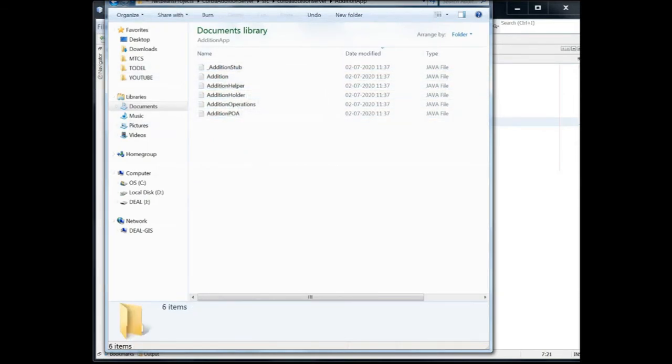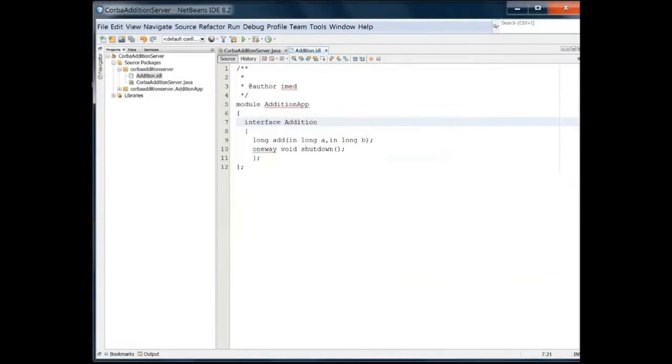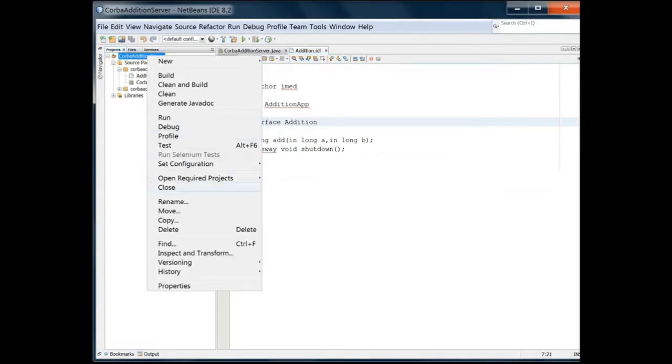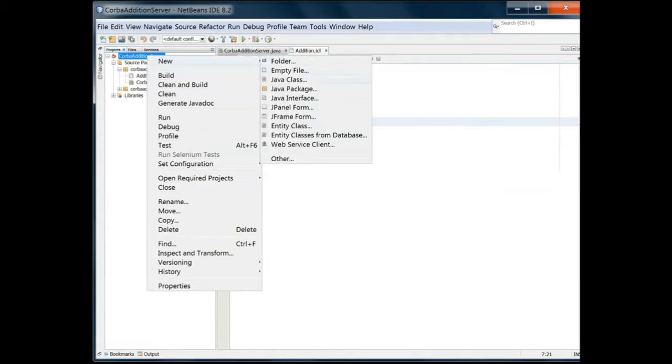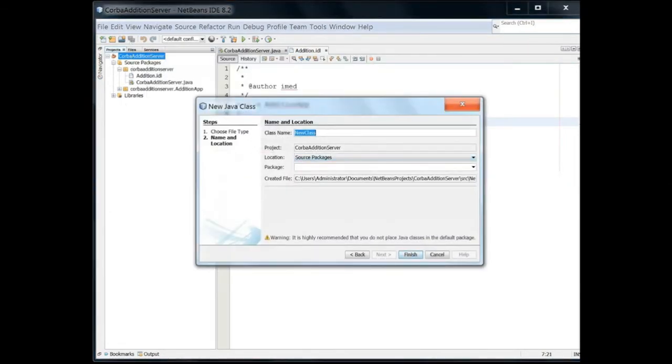Now these 6 files will be used by the client and server to do the communication. Stub, skeleton, POA, all these are there, and stub and skeleton will be used for this client and server. Okay, this IDL part understood? Now IDL has nothing to do with this. Only these 6 files have to be added to this server project and client project. So first, I am making a class in our server project.